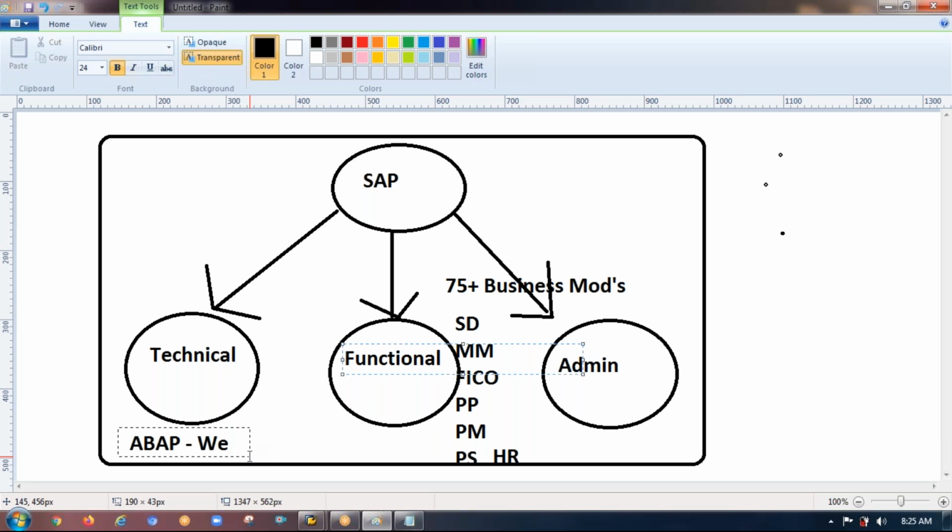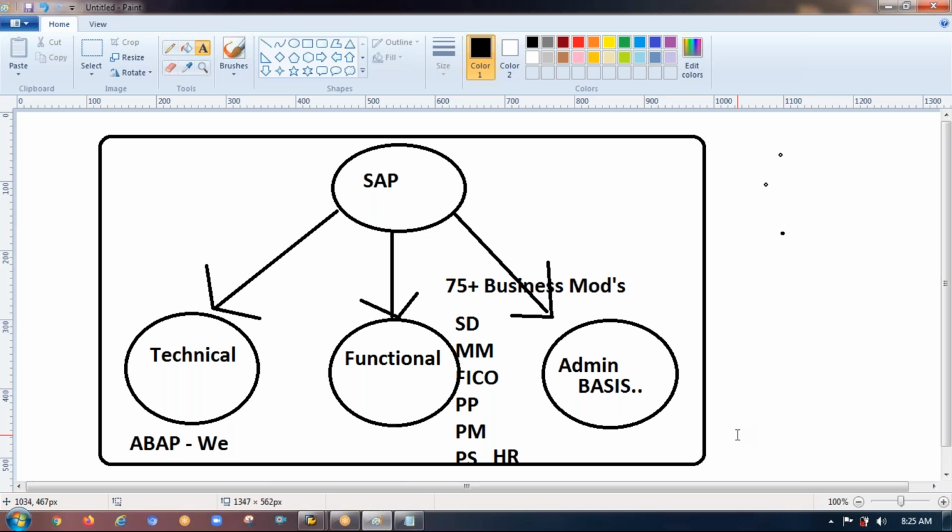Stick to this point, because this is the only guy who is responsible for writing the code. Next, last one, admin team. We call them the basis team, who are responsible for admin type of activities, like who gives the credentials, or who moves the code to the next system. So these are the admin team.